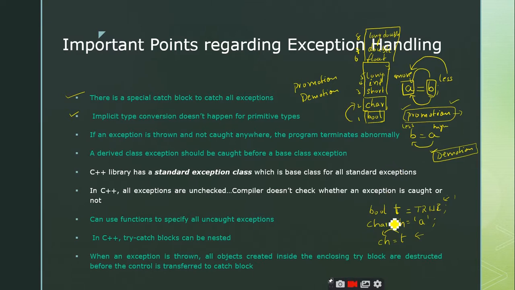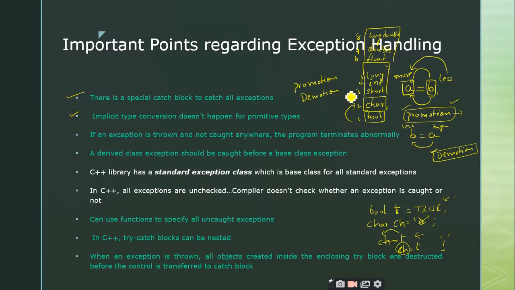I think I have given the ranks in the reverse order. So if I write ch is equal to t, what happens here? The t value is going to be stored inside this ch. That means instead of 'a', the true value is stored. Therefore 1 is stored here. So if you display this ch, you will get the value 1. Let us not go deep into this particular concept. This is how implicit type conversion takes place, right?